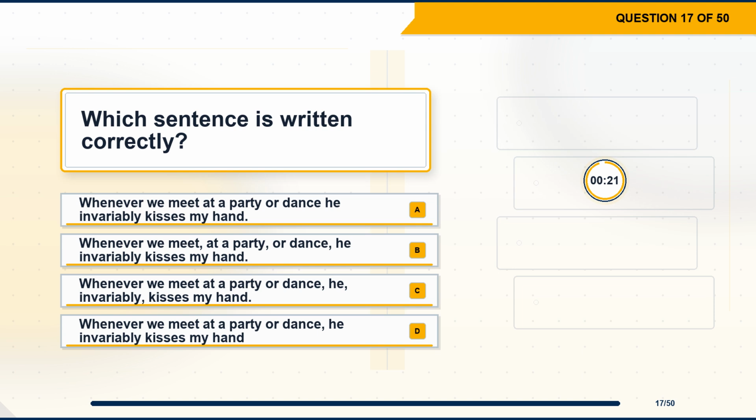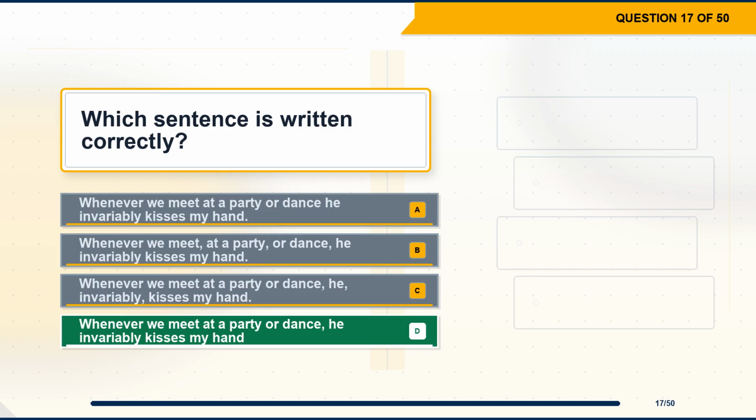Question 17. Which sentence is written correctly? Option A, whenever we meet at a party or dance he invariably kisses my hand. Option B, whenever we meet, at a party, or dance, he invariably kisses my hand. Option C, whenever we meet at a party or dance, he, invariably, kisses my hand. Option D, whenever we meet at a party or dance, he invariably kisses my hand.